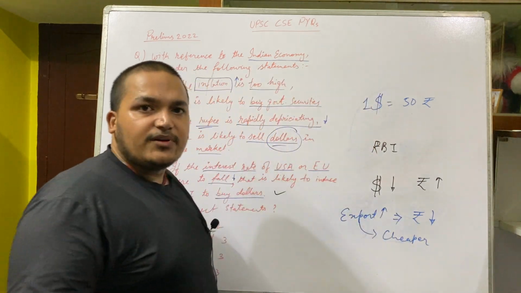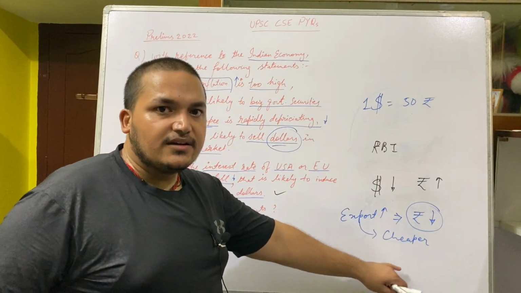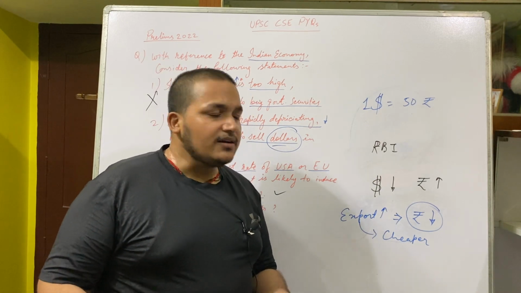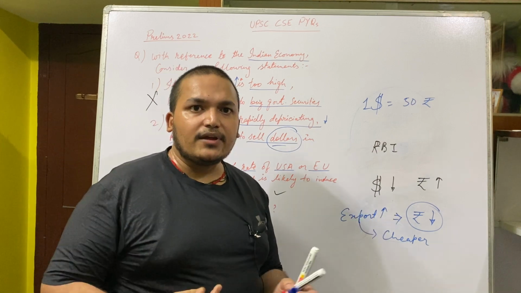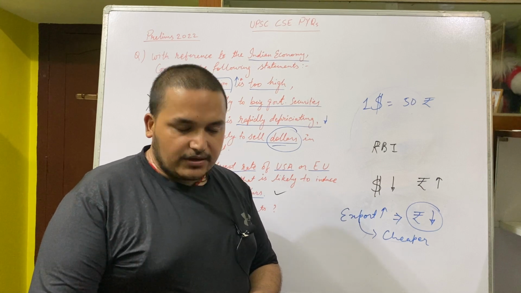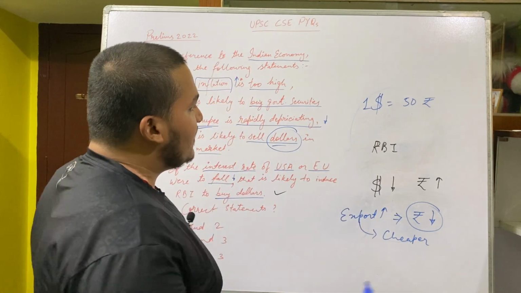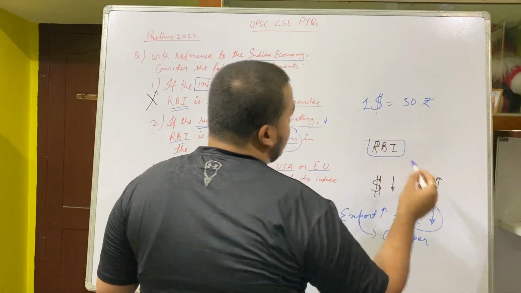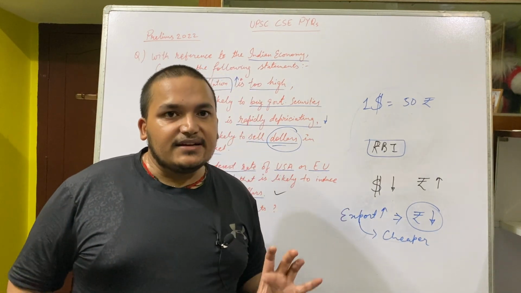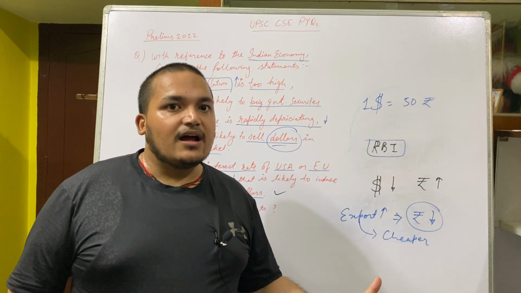To make our product cheaper, we should depreciate our rupee. If the value of the rupee is depreciated, then what happens? Then our exports will increase, and ultimately in the long run it will help India to grow. Okay, so it is a small sacrifice. Normal people won't understand this. They will say that okay, the dollar is going high, the rupee is going down, etc. But this is the policy of RBI. This is the policy of the government. They want that if our exports have to be increased, then we will have to sell at a cheaper rate. If our currency is naturally going down, then it will increase our exports.